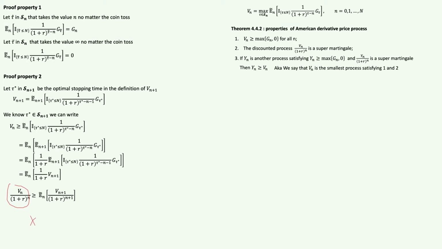So we had the random variable that we showed at time n is greater than or equal to the expected value, conditioned on time n, of this random variable at time n plus 1, right? So as time passes, we expect the stochastic process to continue in the future and decrease, and that's the definition of a supermartingale. So we have just shown that property 2 holds.